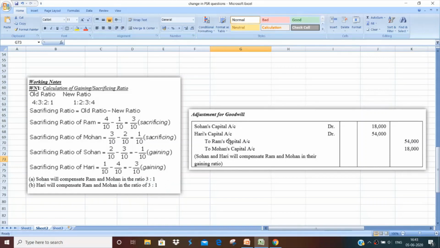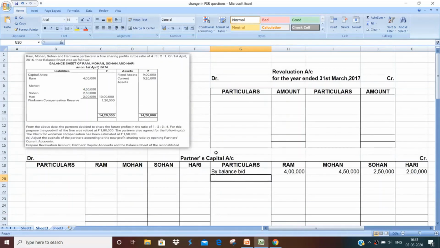So have a look at the journal entry again. So now what do we have to do? We have to post this entry to partners' capital account. Now, Sohan and Hari are debited in the name of Ram and Mohan. So on the debit side, we will write